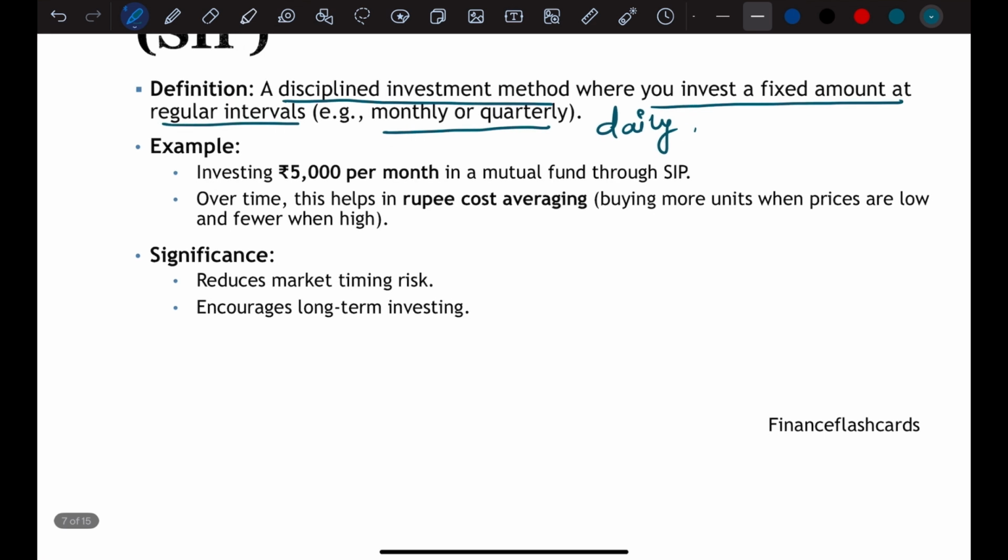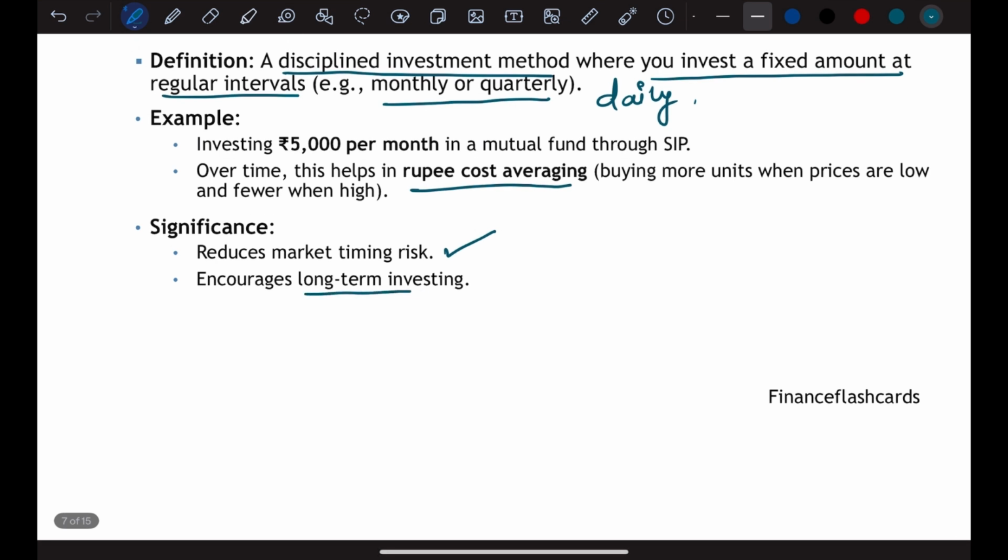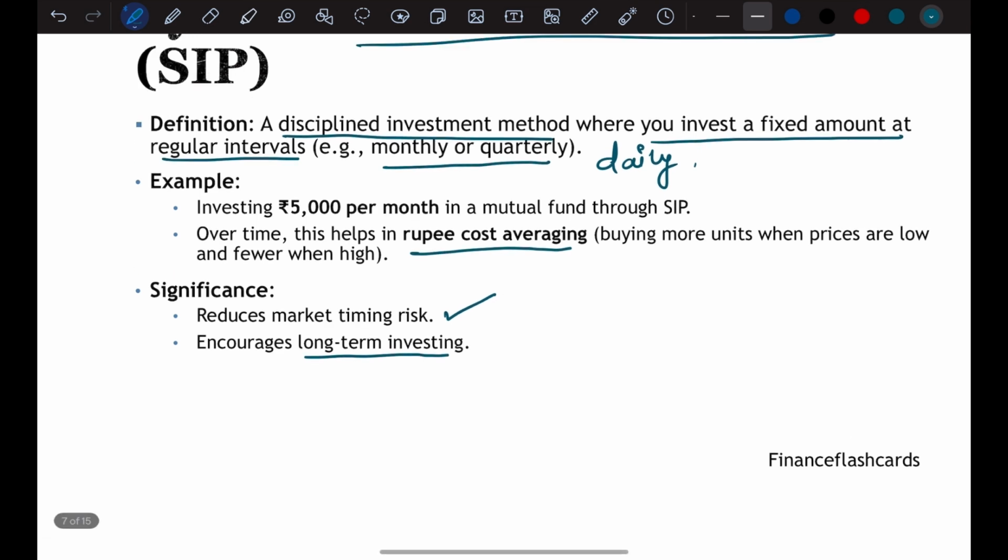Now what is the significance of having SIP? The very first thing is it reduces your market timing risk. You do not have to worry about timing the market. You just have to put your money in the systematic investment plan, and it will keep on averaging out your portfolio. And the second thing is it encourages long term investing. Since you have set up a SIP on a monthly or quarterly basis, you have to pay those SIPs and your fund will keep on growing. So it encourages you to invest for the long term.